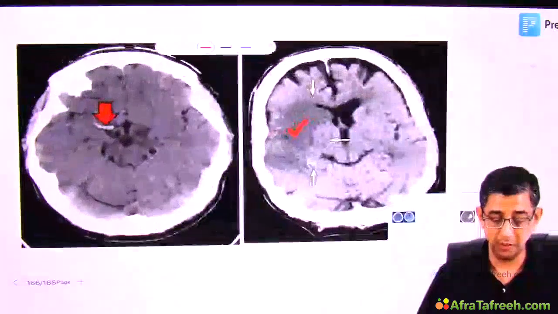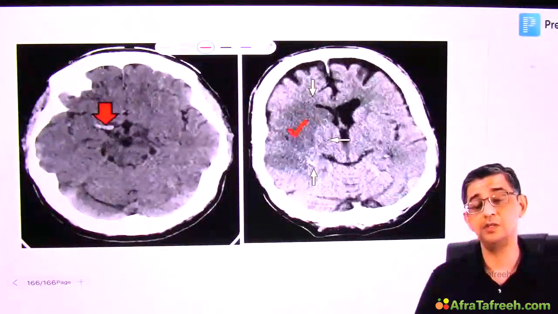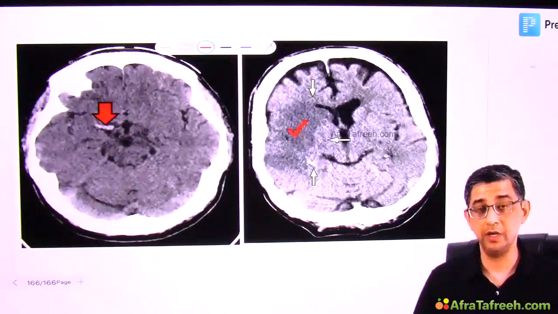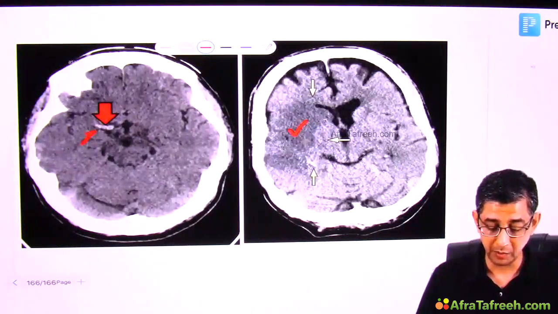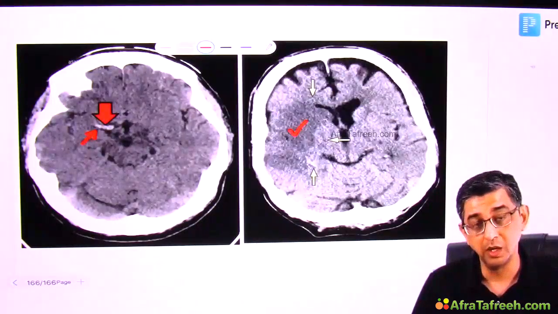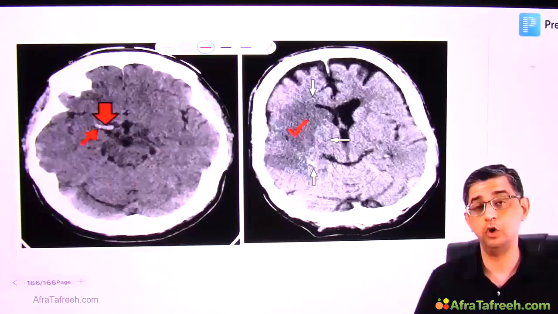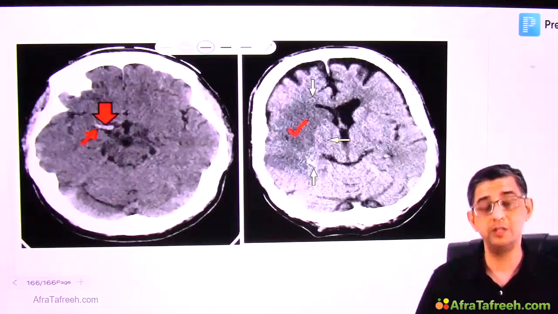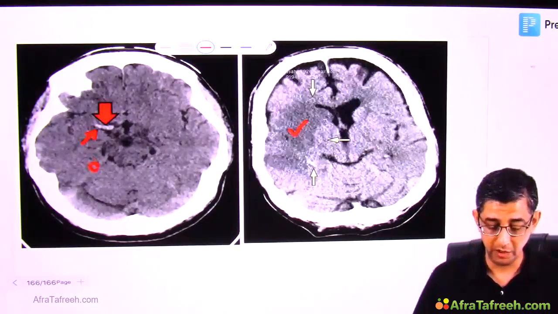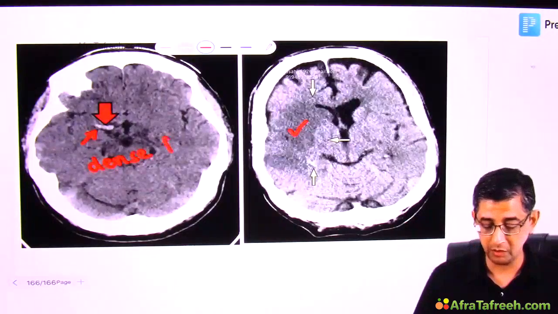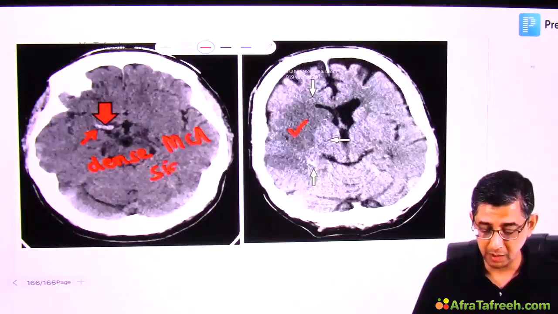In contrast, when it comes to the left-hand side of this discussion, you will notice a hyperdensity that I'm zooming in on right now. So the query from a lot of doctors is, sir, you said hyperdensity for brain hemorrhage, then how come hyperdensity is present even in an ischemic stroke? Well, the logic is, guys, when the clot develops in the lumen of the middle cerebral artery, like what is shown here, it is called the dense MCA sign, or sometimes written as hyperdense MCA sign.